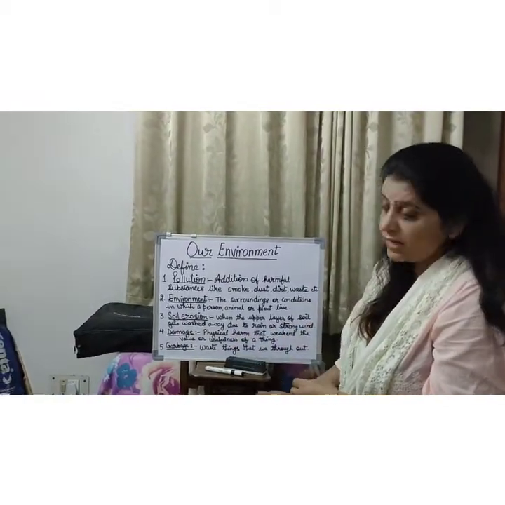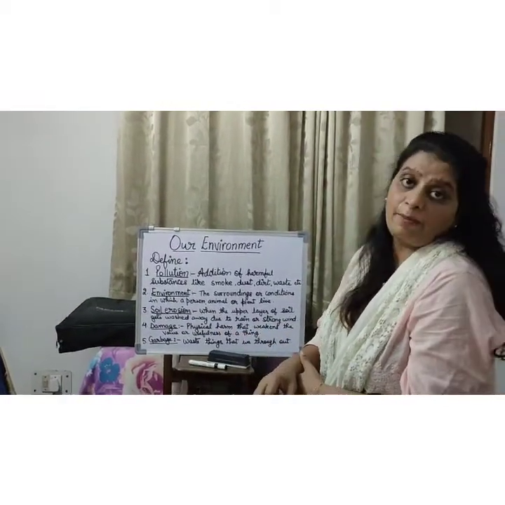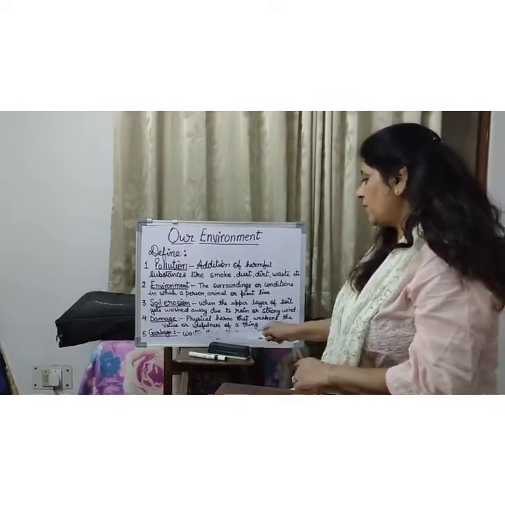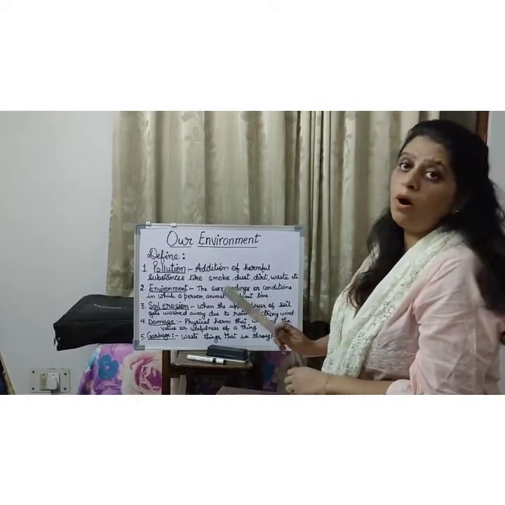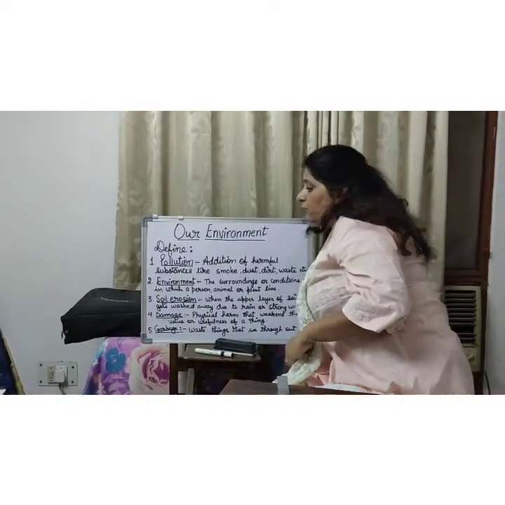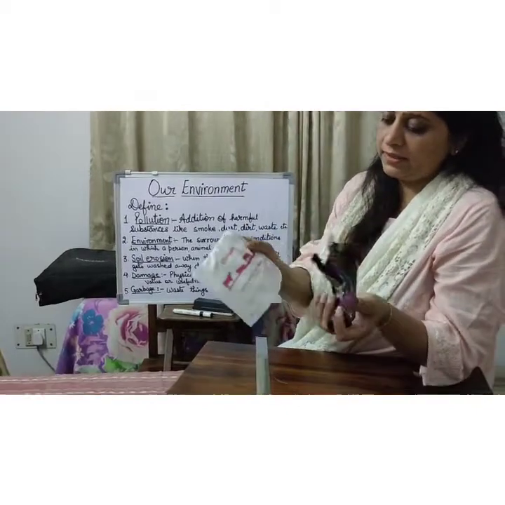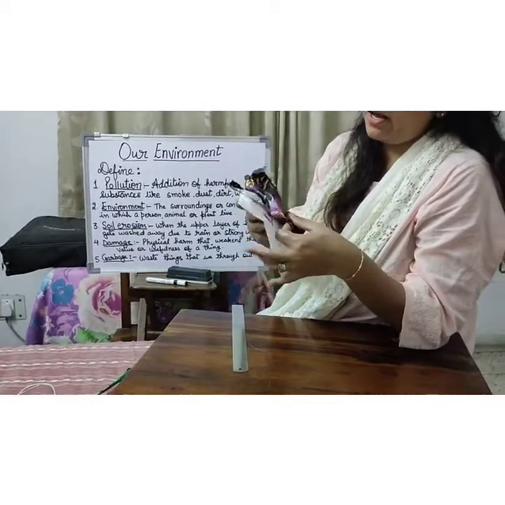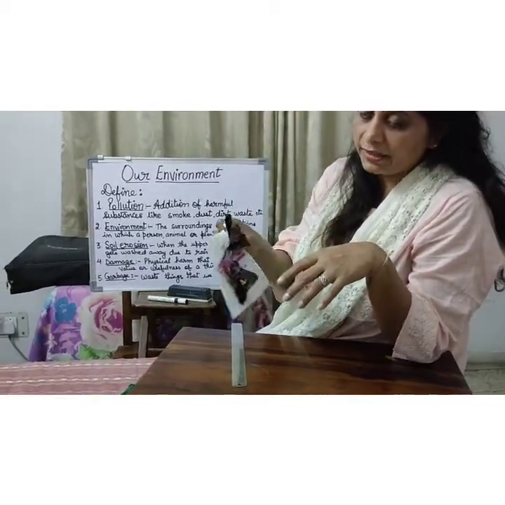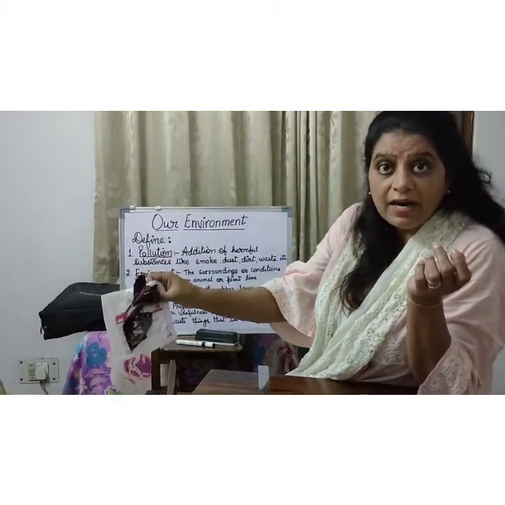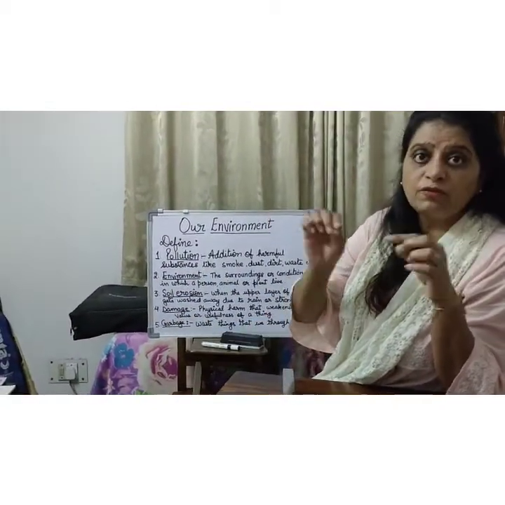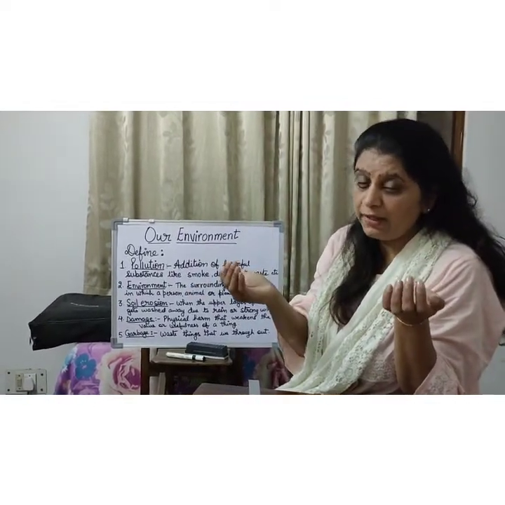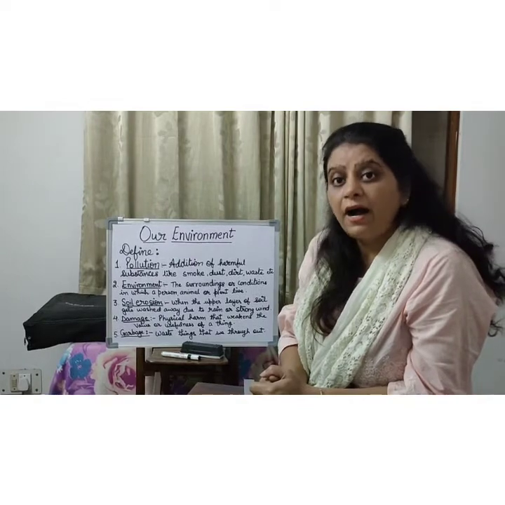Next word is garbage. What is garbage? Garbage is the waste. These are the waste things that we throw out. Now I'll show you few wrappers. This is milk packet and this is biscuit wrapper. Now after consuming these things, what do we do? We throw them in the dustbin. So the things which we do not use are waste for us and we are throwing it in the dustbin, that is called garbage. Understood, children?